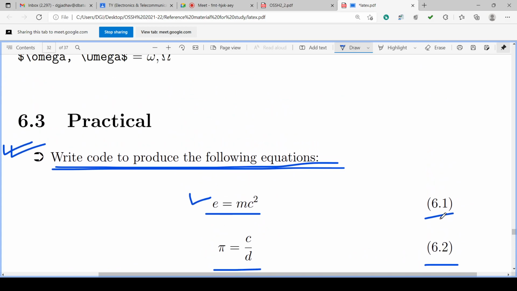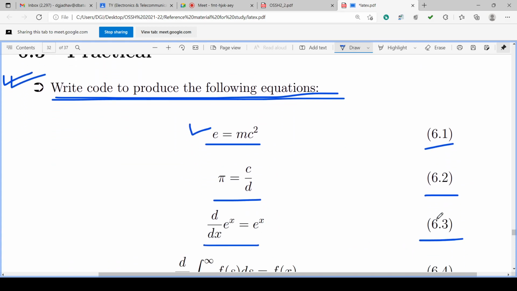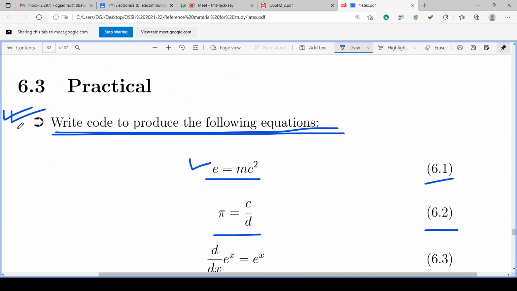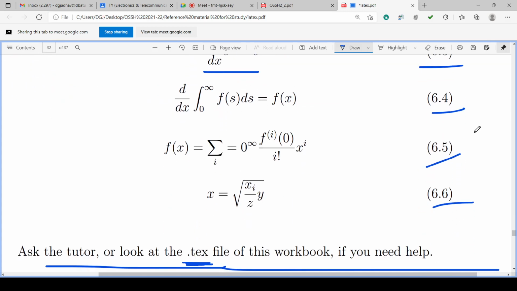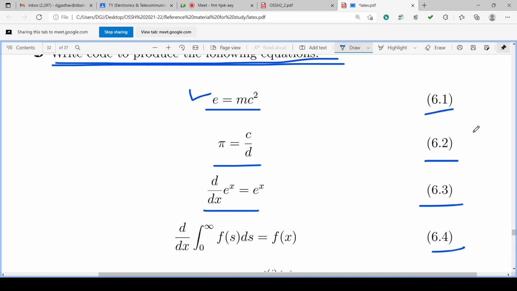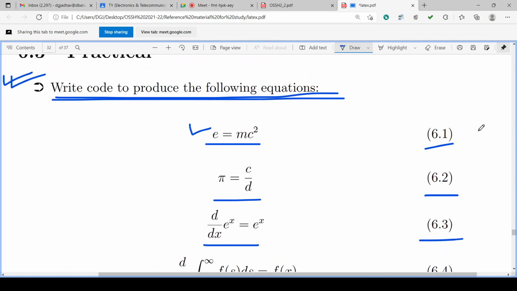So first we have to write these equations. This is the practical. So write the code to produce the following equations. Various equations are there, and these are the equations given as an example. Any equation you can take from your book, and you can try to reproduce that or write the code in the tex file, and after compiling, typeset is clicked.